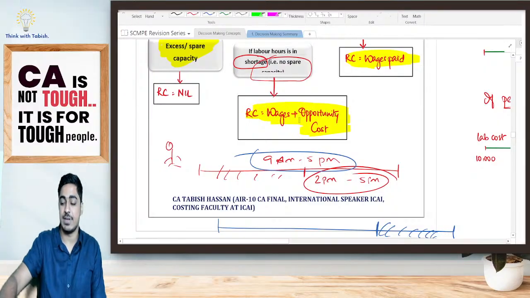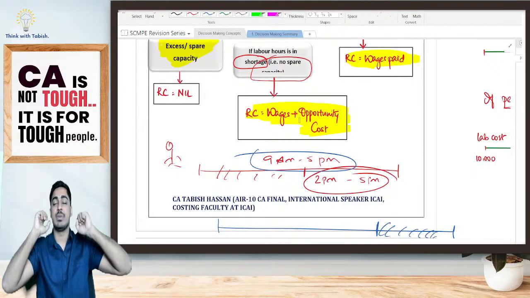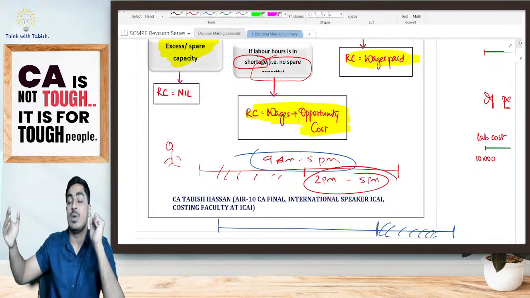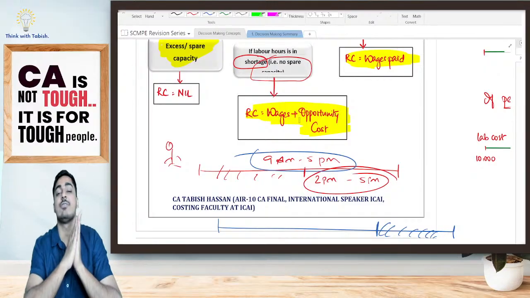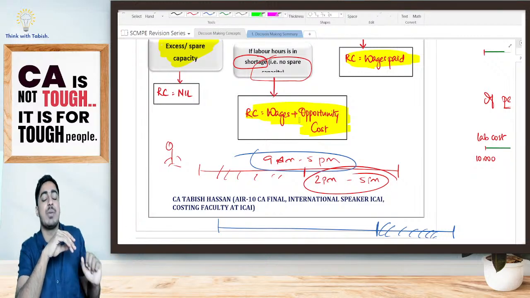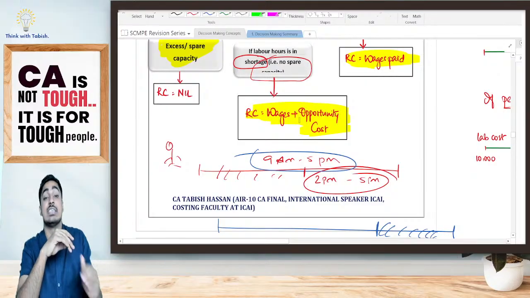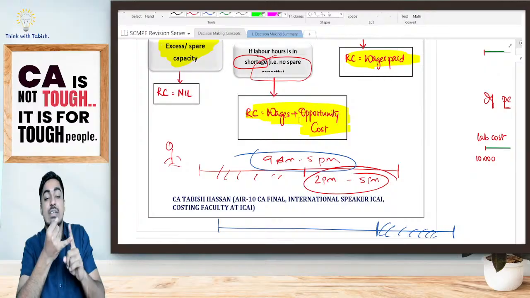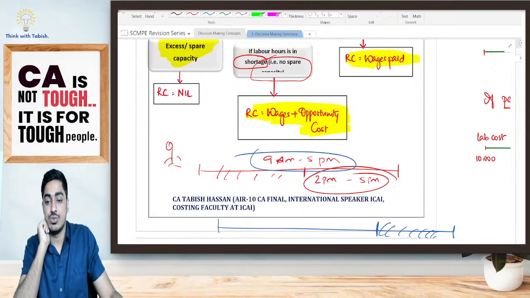Is it clear, everyone? Now look at this. In case of labor, if I'm getting new employees, whatever wages I'm going to pay to them is relevant. If I'm getting the work done from my existing employees and there is spare capacity, I'm not paying anything extra, so my relevant cost is 0. If labor hours are in shortage, my relevant cost is going to be the wages plus the opportunity cost. Is it clear, students? Any doubts in this one? Should I continue?